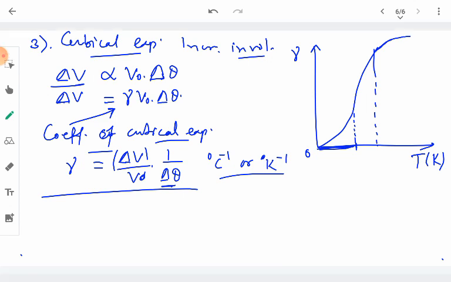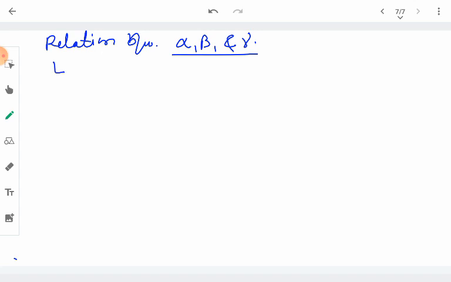So there are three kinds of coefficients of expansion whenever a solid is heated. We can also establish the relationship between alpha, beta and gamma, these three coefficients. So to begin with, to establish the relationship between the three constants, we make use of the original equation of the coefficient of linear expansion.